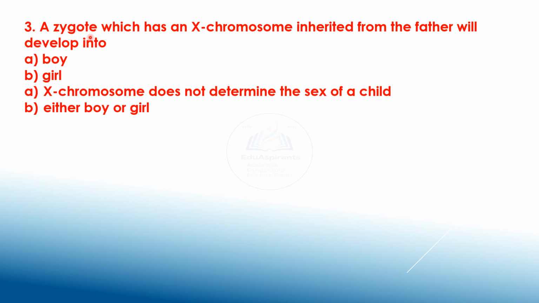3. A zygote which has an X chromosome inherited from the father will develop into boy, girl, or X chromosome does not determine the sex of the child, either boy or girl. Choice? Yes, answer is B, that is girl, because females have XX.